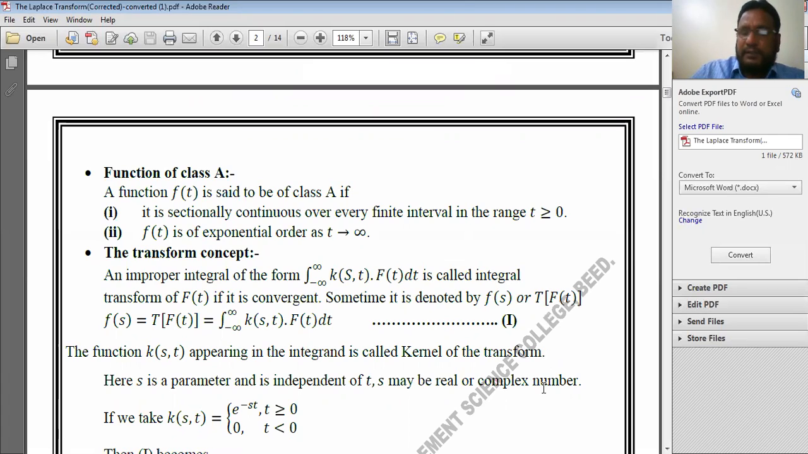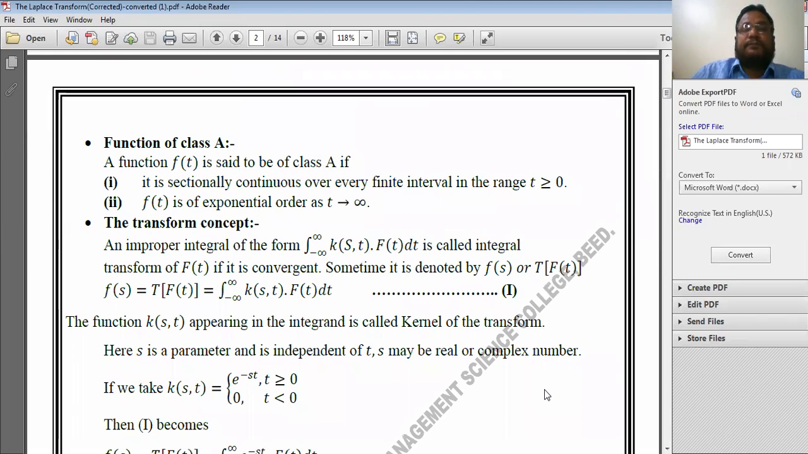Then I discussed the transform concept. An improper integral of the form integration from minus infinity to plus infinity of k of s, t into f of t into dt is called the integral transform of the function f of t if it is convergent, and generally it is denoted by F of s. The function k of s, t appearing in the integrand is called the kernel of the transform.